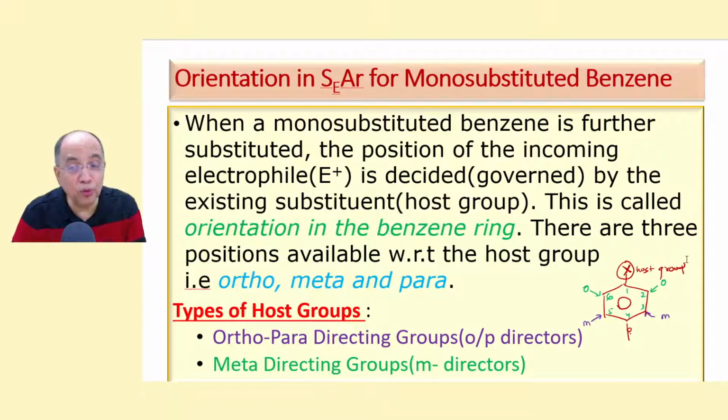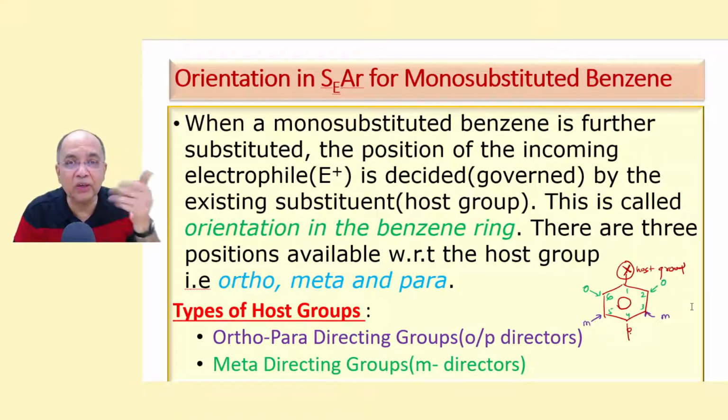The new group, supposing this one is the host group, existing group X, it is already there. This is any group. Don't confuse it to be halogen. X is usually written for halo, but no, here it is any group. This is called the host group, the existing group.